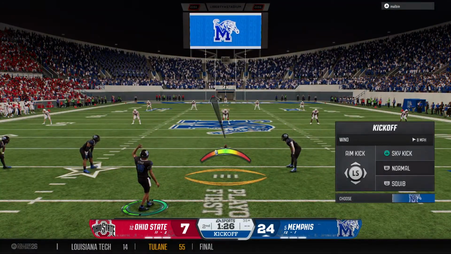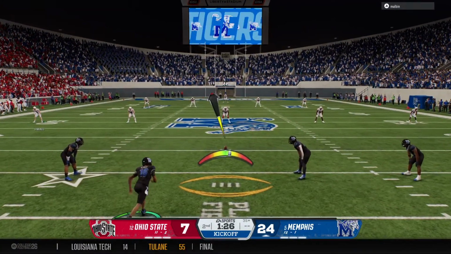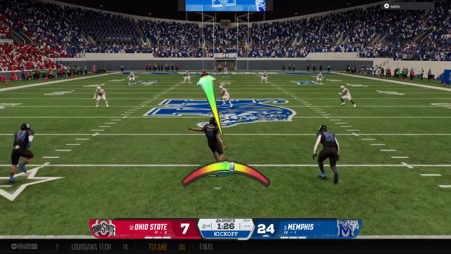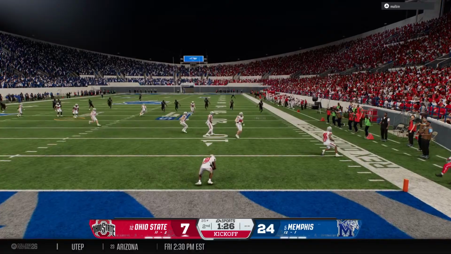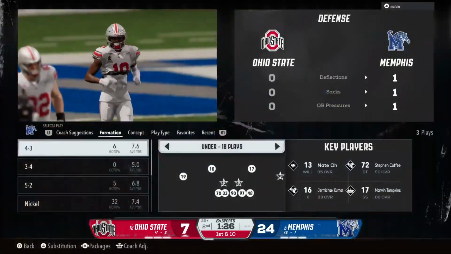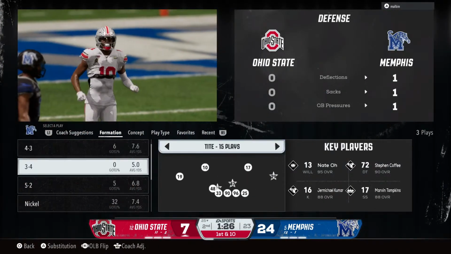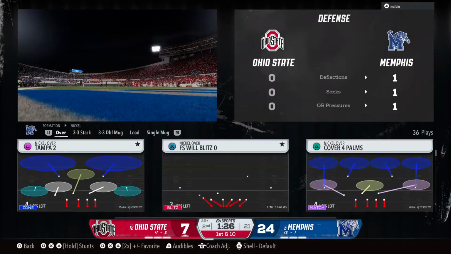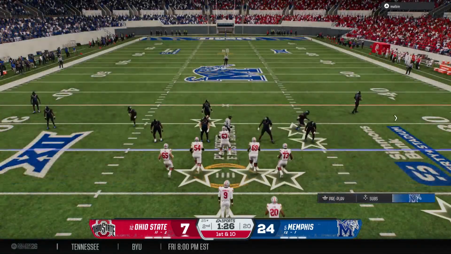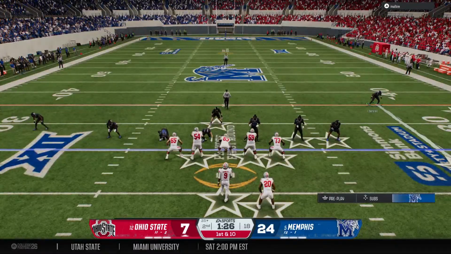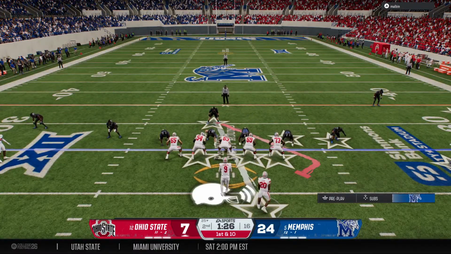Kickoff team out there, they are fired up after just scoring a touchdown. And it comes out to the 25. No return attempted there. So the first play of the drive here coming up, less than 2 minutes left on the clock.